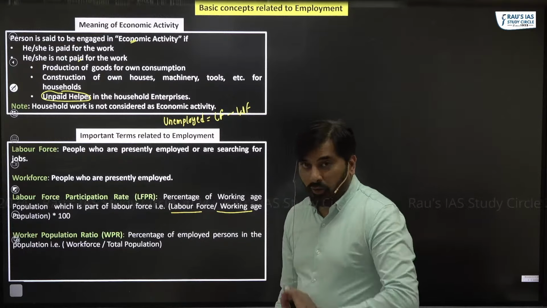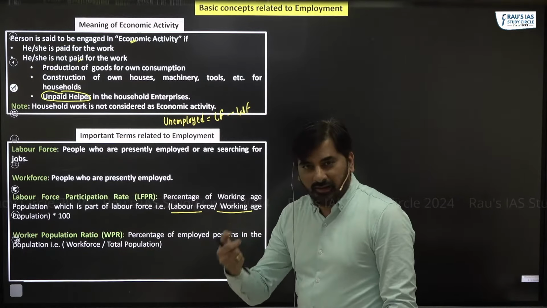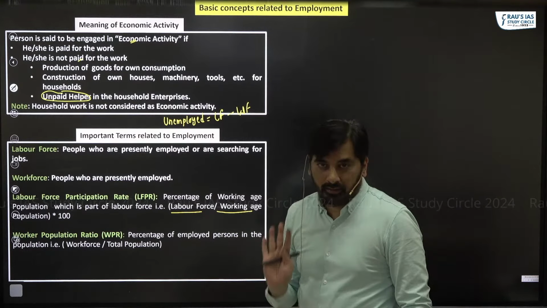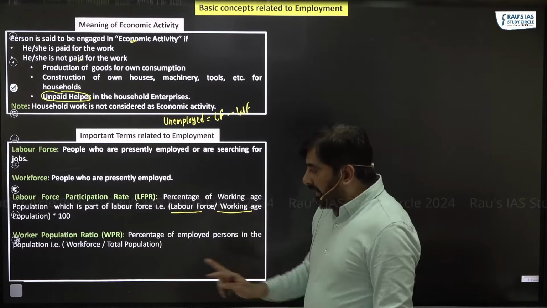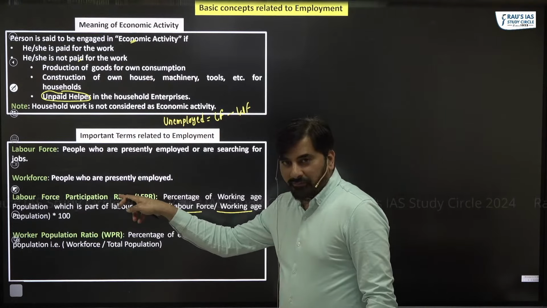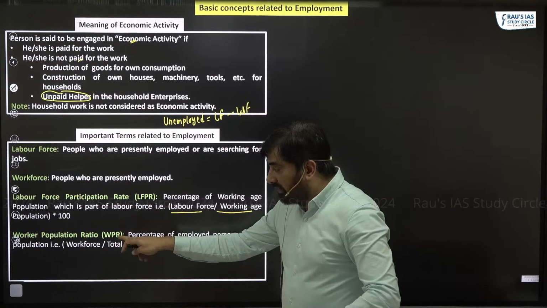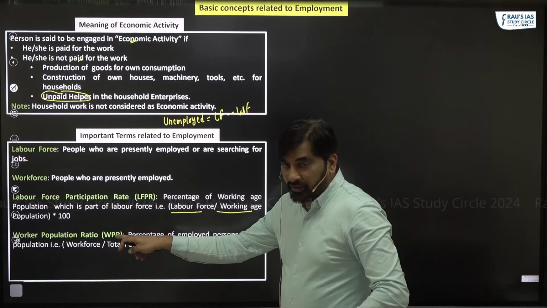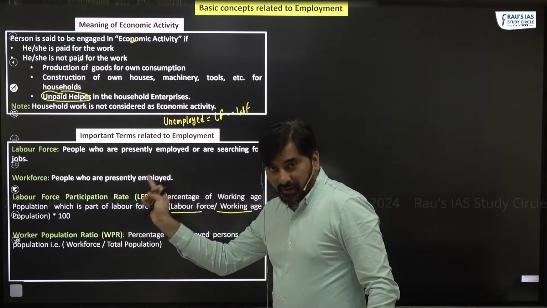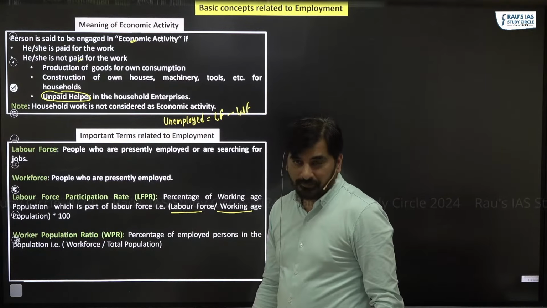Next is worker population ratio, which tells us what percentage of population in a country is actually employed, working. So can you find the difference here? In the denominator for LFPR, you have the working age population, whereas the denominator in worker population ratio is the total population. The numerator here is labor force and the numerator here is workforce.